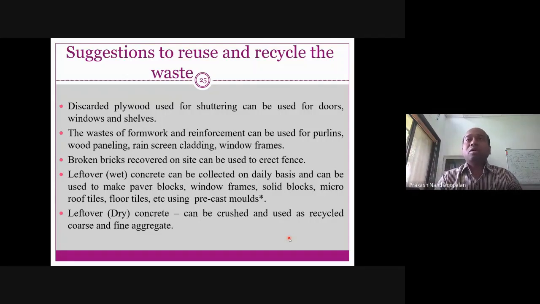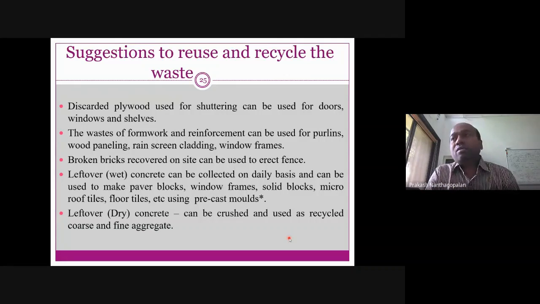Of course, with adequate permissions and legal things as well, because people should not think that they are just giving something which should be thrown as waste. No, the mindset should also change, that you don't have a door or a roof, have this, at least that will help you. That's the kind of mindset that the consumer should also have. And then try to organize the site.